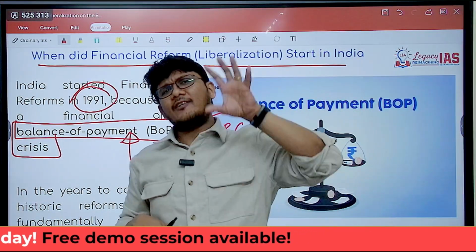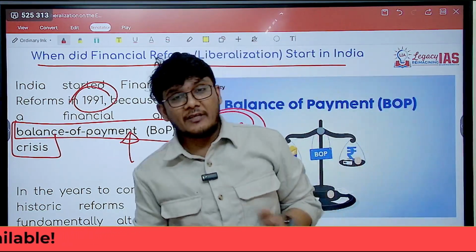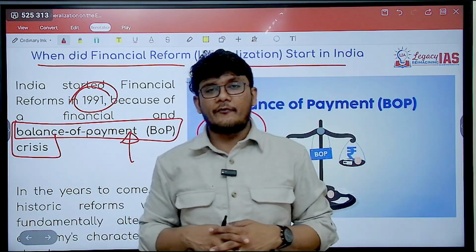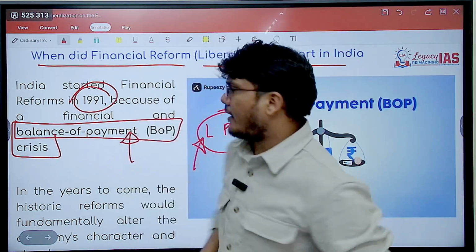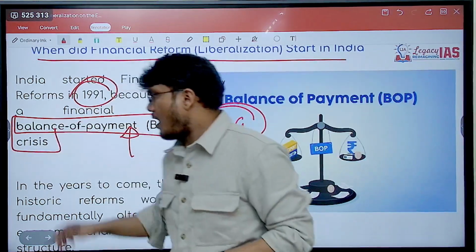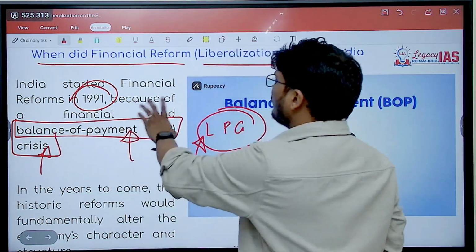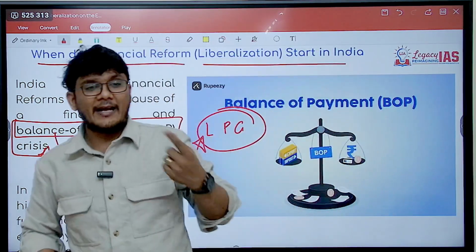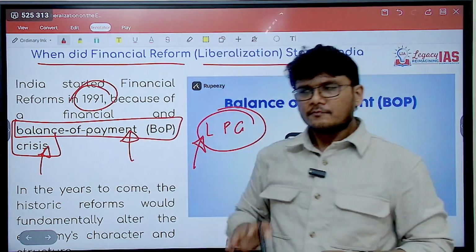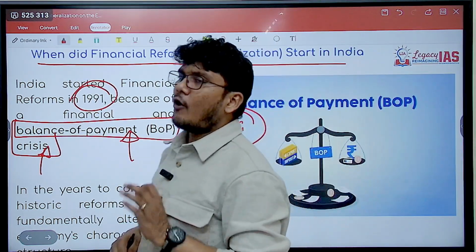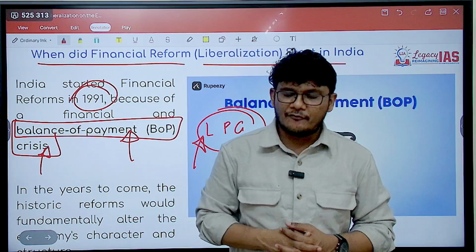So if RBI has a huge amount of foreign exchange reserve, then there is no problem, you can pay for that deficit. But if the RBI also does not have any foreign exchange reserve and your import bills are increasing, you are in a deficit, you don't have money to pay, that's when the situation gets converted into a crisis. A deficit in the balance of payment becomes a crisis only when you don't have the foreign exchange to pay for that. So we didn't have it. We had foreign exchange worth just 2 to 3 weeks of imports. So we were in a very dire situation.